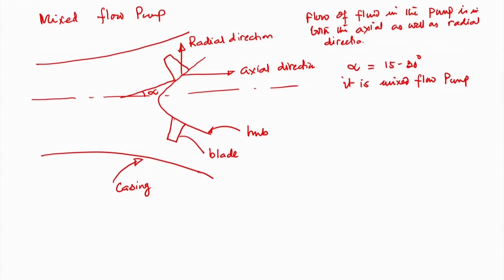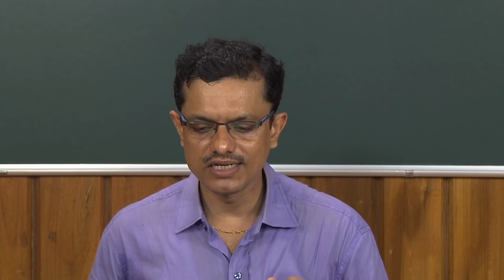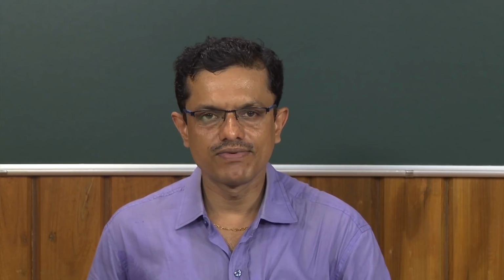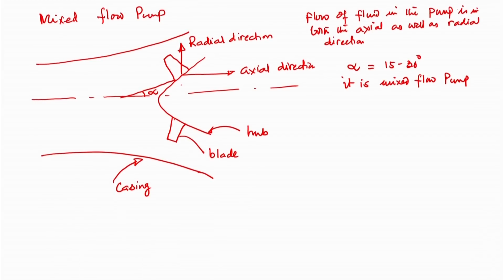So in case of a mixed flow pump, as we have discussed, the flow of the fluid in the rotating element is in both directions, axial as well as radial. Here I have drawn a schematic where alpha is the angle made by the blade with the axis of the machine, with the axis of the pump. Alpha typically varies from 15 to 30 degrees for a mixed flow pump.